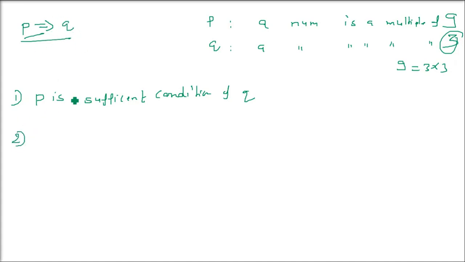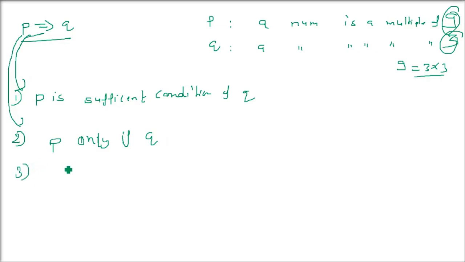The second thing, which is again equivalent to P implies Q, is P only if Q. What does it mean? The given statement says that a number is a multiple of 9 only if it is a multiple of 3, which is true. So P implies Q is the same as P only if Q. So P implies Q can be written in two ways, and they give the same meaning.